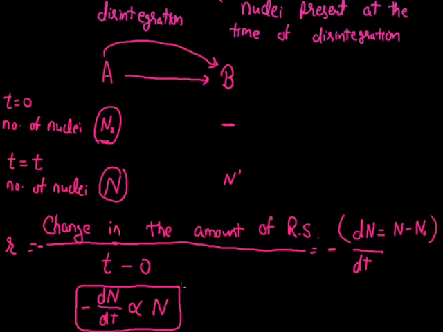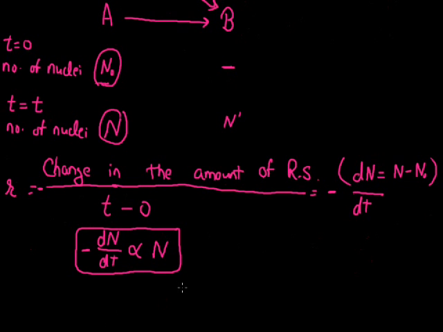Now, since it is in the form of differentiation, and this dN covers a very small time period, the change that occurs in a very small time period. So if we move to the integration of this to find the rate of radioactive disintegration for the total time period, whenever we do the integration, we will move this N towards the left hand side, and we will integrate this N with regard to this dN, and the representation will be minus dN by N. It is directly proportional to dt.